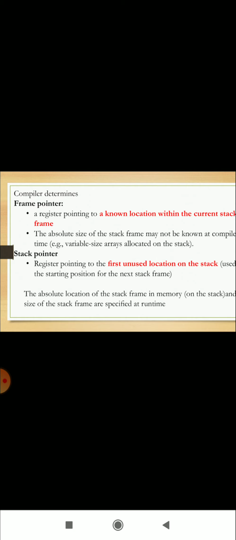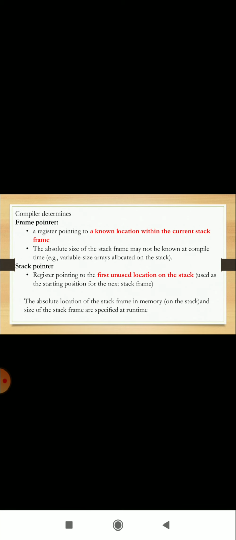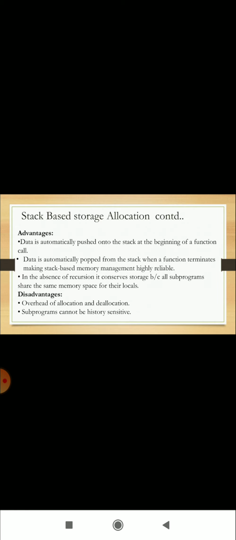The compiler determines the frame pointer. What is a frame pointer? It is a register pointing to a known location within the current stack frame. The absolute size of the stack frame may not be known at compile time. Variable size arrays are allocated on the stack. The stack pointer register points to the first unused location on the stack, used as the starting position for the next stack frame. The absolute location of the stack frame in memory and the size of the stack frame are specified at runtime.